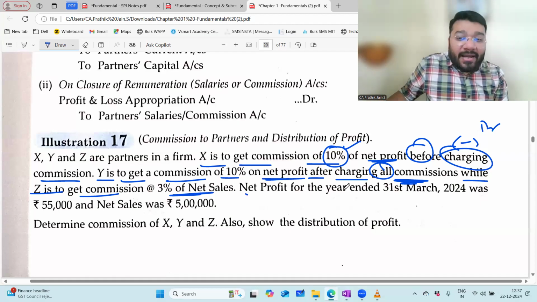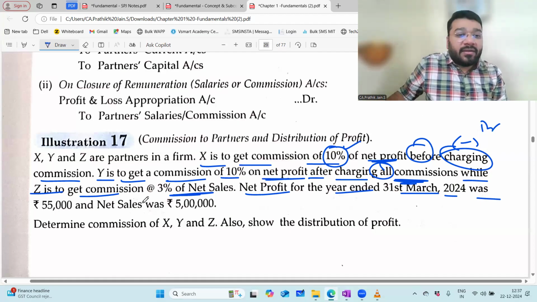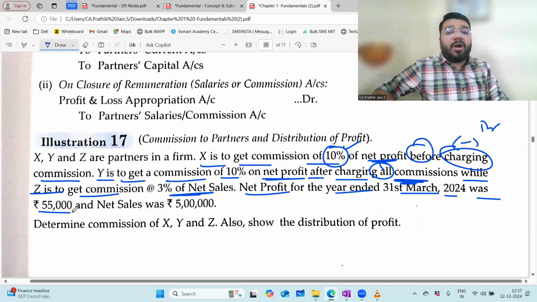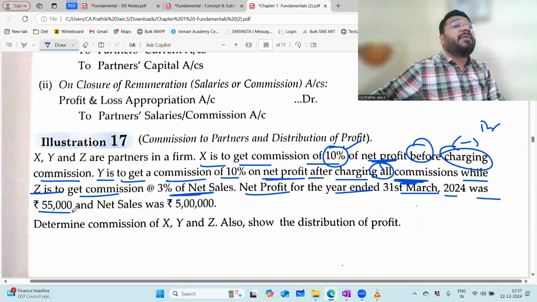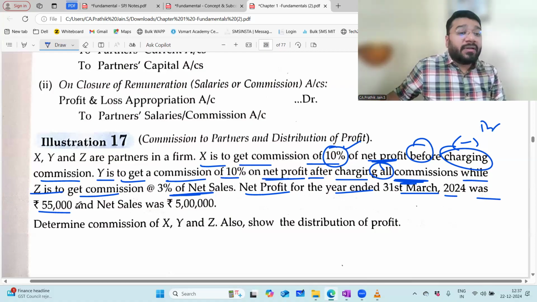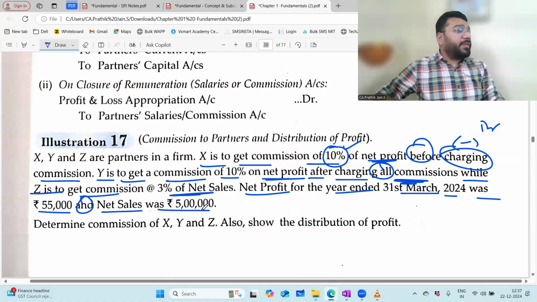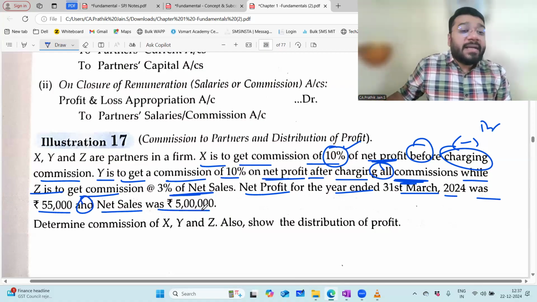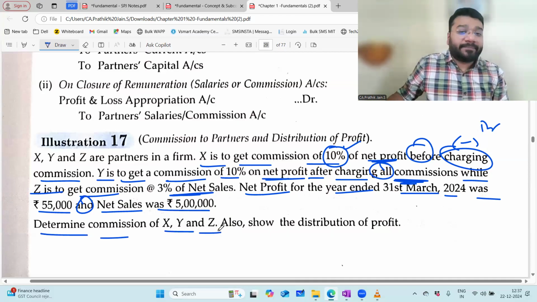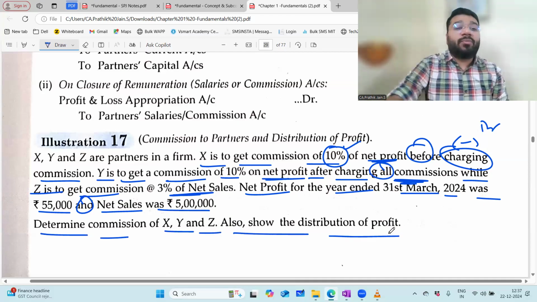Net profit for the year ended 31st March 24 was 55,000, and net sale was 5 lakh rupees. Determine the commission of X, Y, and Z. Also show the distribution of profit.